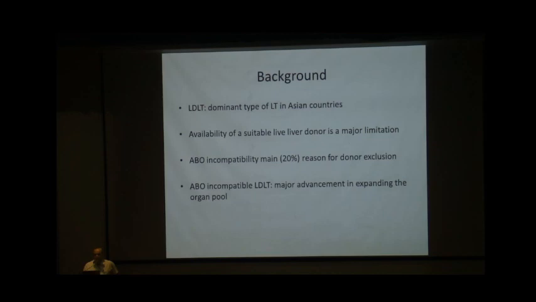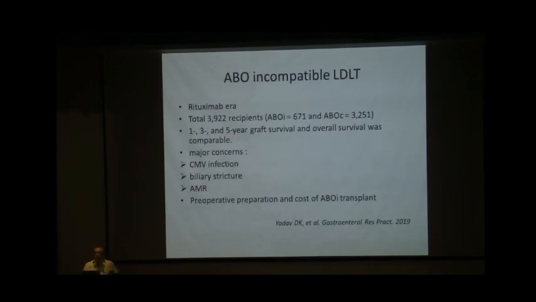ABO incompatibility is the main reason for donor exclusion, and ABO incompatible transplantation we should consider as a background, a major advancement in expanding the organ pool. So just a brief about ABO incompatible, because patients who don't have an ABO compatible donor might be considered for ABO incompatible. This is a meta-analysis published in the rituximab era, including almost 4,000 patients, 670 ABO incompatible and 3,200 ABO compatible. They found that the 1, 3, and 5-year survival and overall survival was comparable.